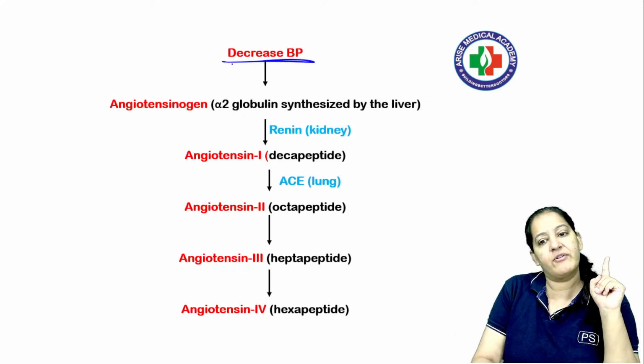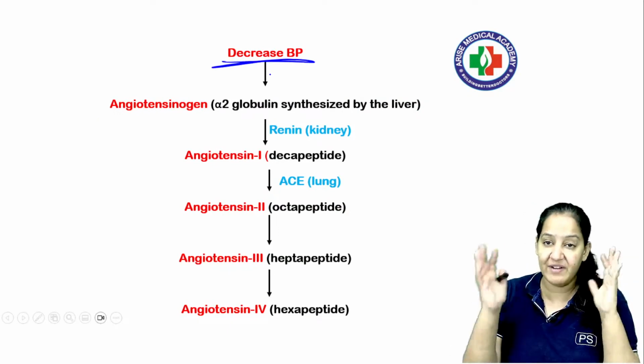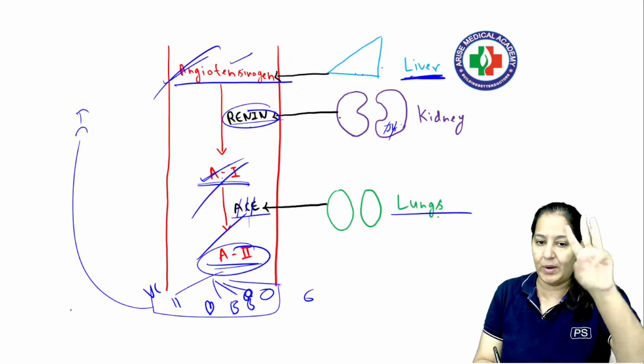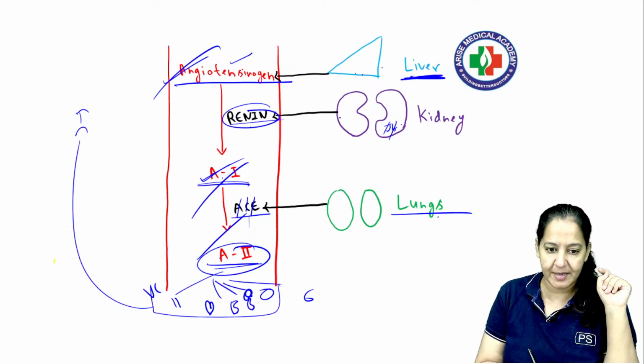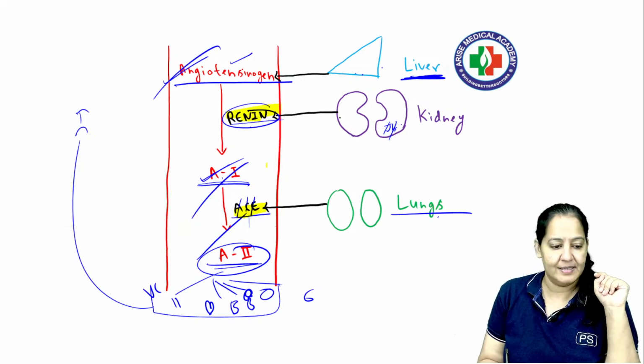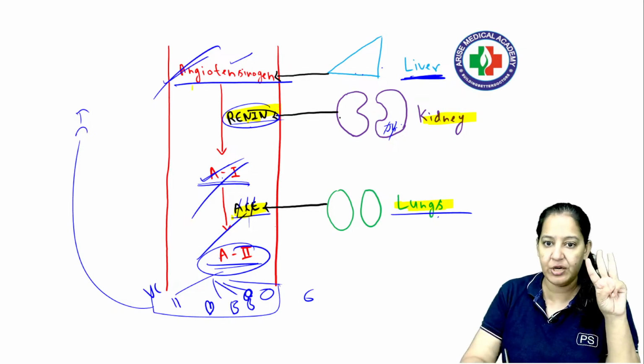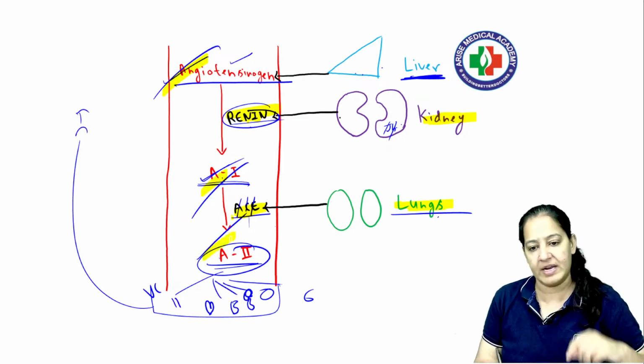So whenever we have decreased BP due to any reason, God has given a family with us. In this family there are 3 proteins, 1, 2, 3, and 2 enzymes. What are the names of the 2 enzymes please? Renin and ACE. The renin is secreted by kidney and the ACE is secreted by lungs. And we have 3 proteins, angiotensinogen, angiotensin 1 and angiotensin 2.